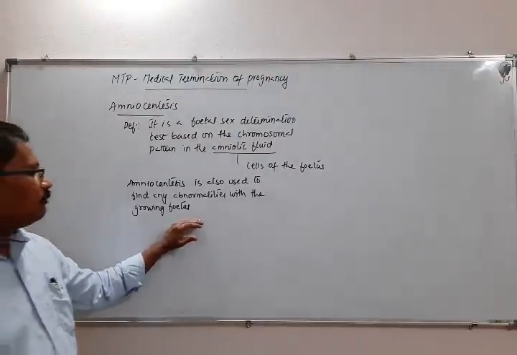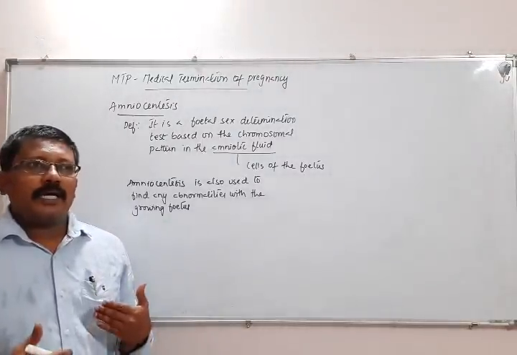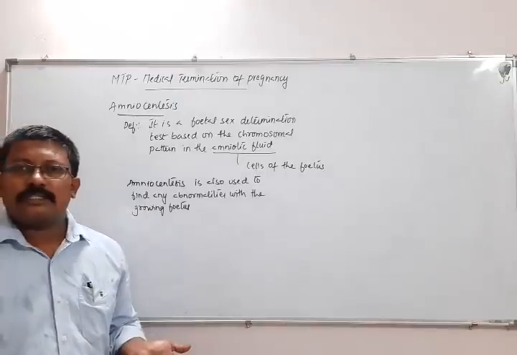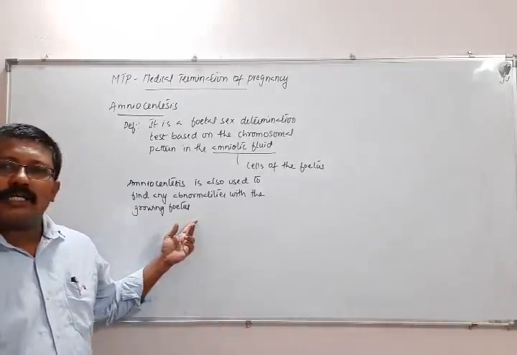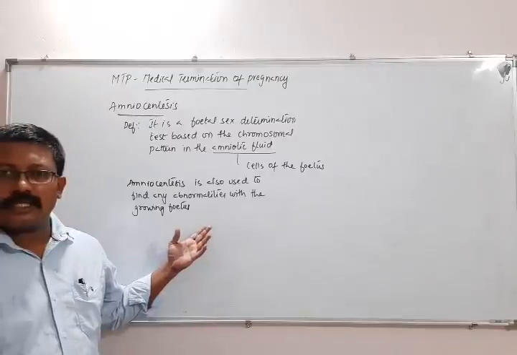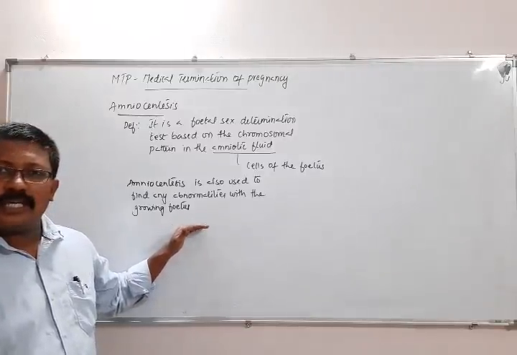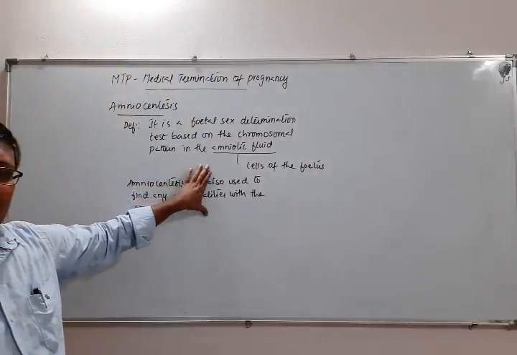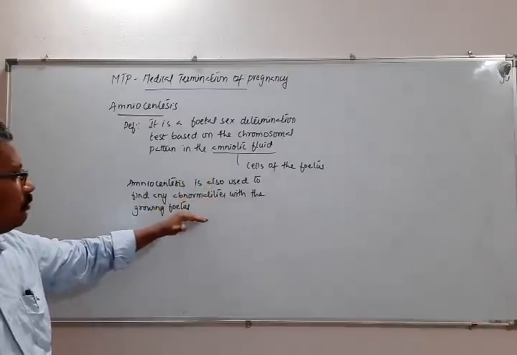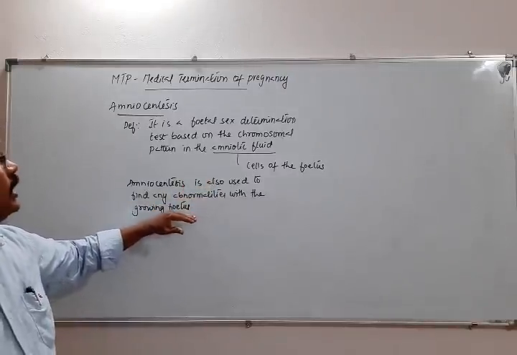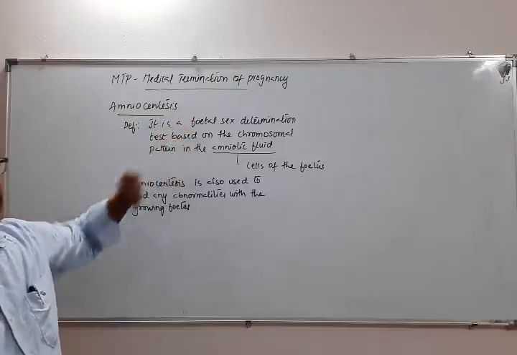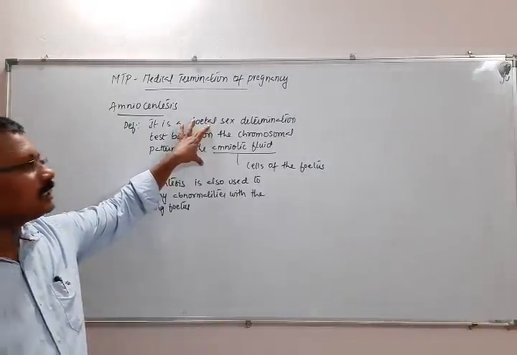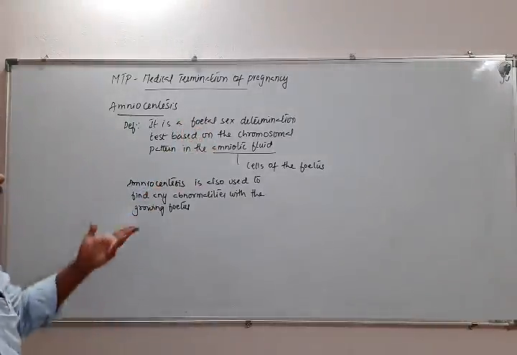If the abnormalities result in a fetus that did not develop properly or have some conditions that result in death or other reasons, they can go for MTP. But here, instead of using it for a good purpose, to know about the abnormalities, they are using it to find out the sex of the fetus, and if they come to know it is a female fetus, they like to go for MTP.